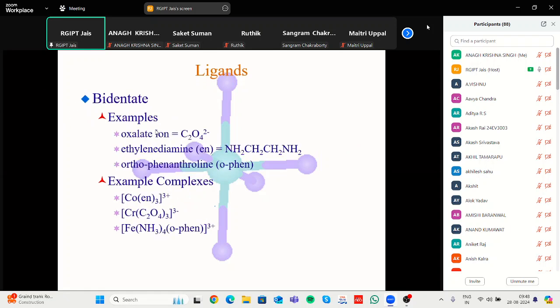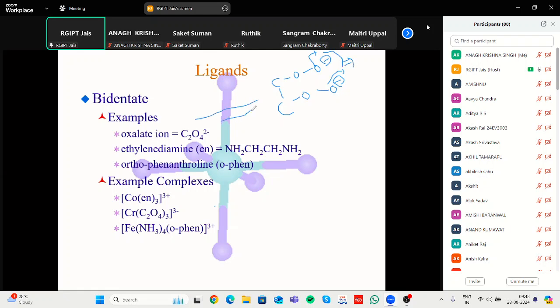Next is bidentate. In this case, bidentate is like C2O4. Here is an oxygen, and this is also an oxygen. A negative charge arises here, and a negative charge arises here. It is donated from either this side or this side, meaning it gives two-site donation. Two-site donation means it is a bidentate.